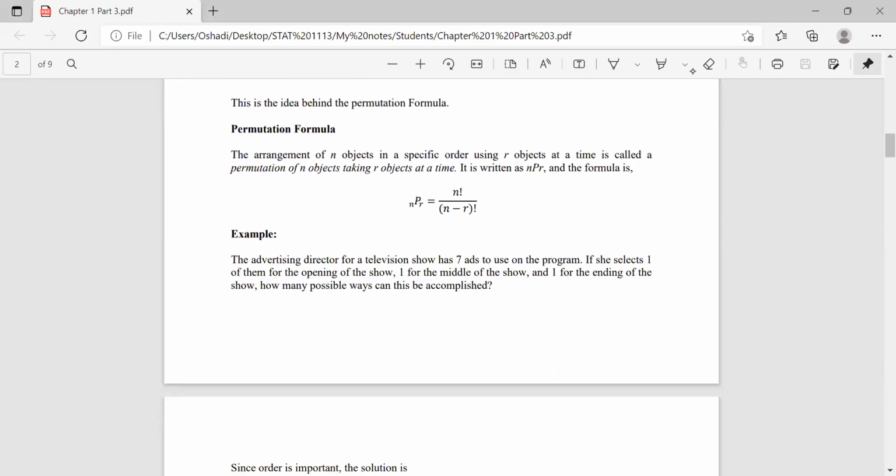So the permutation formula: the arrangement of n objects in a specific order using r objects at a time is called a permutation of n objects taking r objects at a time. It is written as nPr and the formula is given here. This is the permutation formula. So the last example we can write as we have